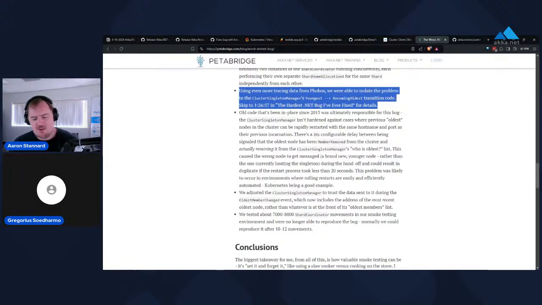Now, this problem would resolve in most cases, because the entities housed under the old shard coordinator's allocation decisions would eventually stop receiving messages and get killed off after a couple of minutes. But if those sharded entity actors were using remember entities equals on, then that problem could last forever.